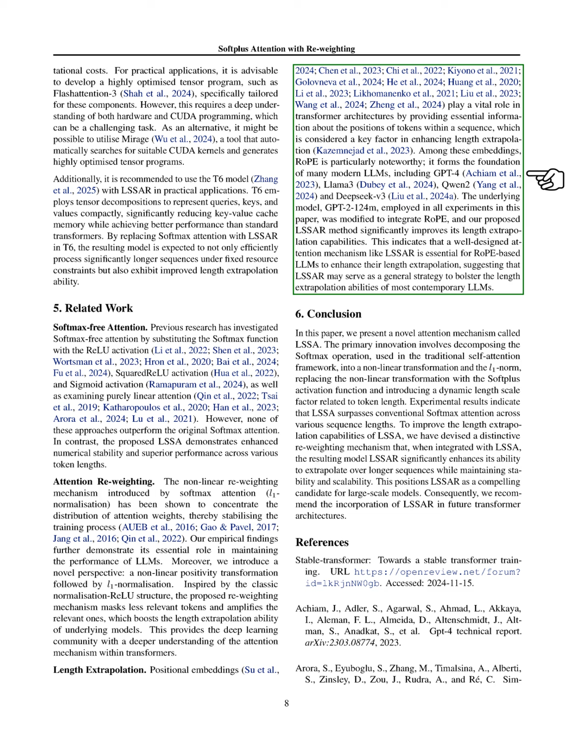We modified the underlying model, GPT-2 124M, used in our experiments to incorporate RoPE, and our LSSAR method significantly enhances its length extrapolation capabilities. This suggests that a well-designed attention mechanism like LSSAR is vital for RoPE-based LLMs to improve their length extrapolation, indicating that LSSAR could serve as a general strategy to enhance the length extrapolation abilities of most contemporary LLMs.